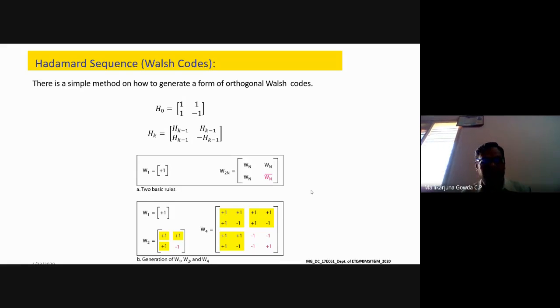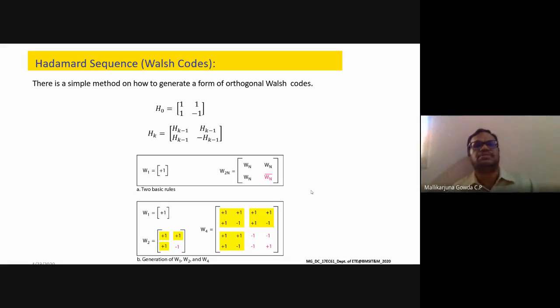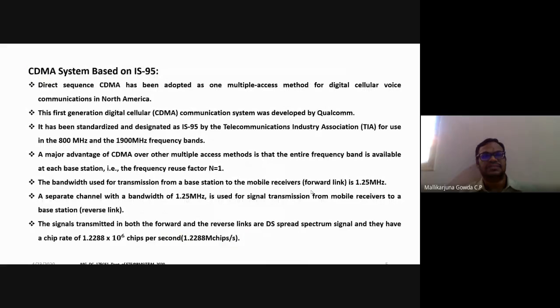Like that, we can generate 64 Hadamard matrix sequences. So this Hadamard sequence, or Hadamard code, or Walsh code, is used to define the individual communication channel in CDMA. That much you should take up, and for further details you can refer to other books. Now let me take up the IS-95 system.